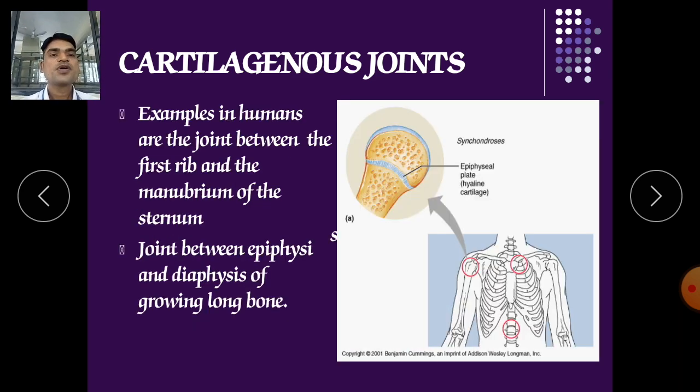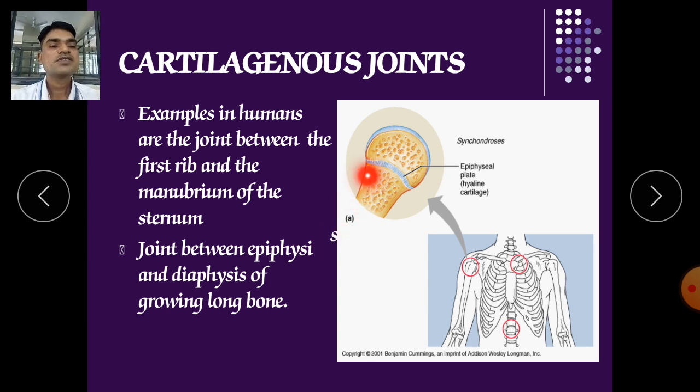Another example in humans is the joint between the ribs and the manubrium of the sternum, which we have discussed in the last slide. Again, the joint between the epiphysis and the diaphysis of a growing long bone. So in the humerus, the femur, or the tibia and fibula, we have three parts in our long bone.